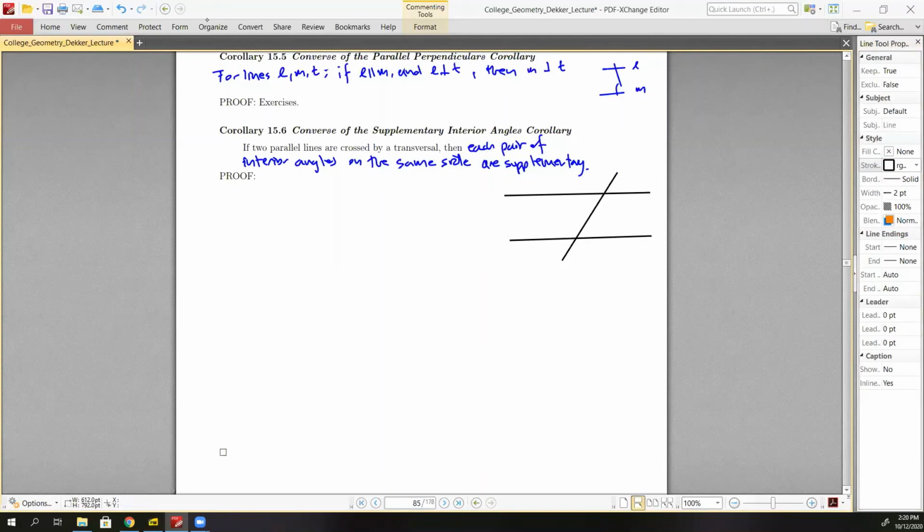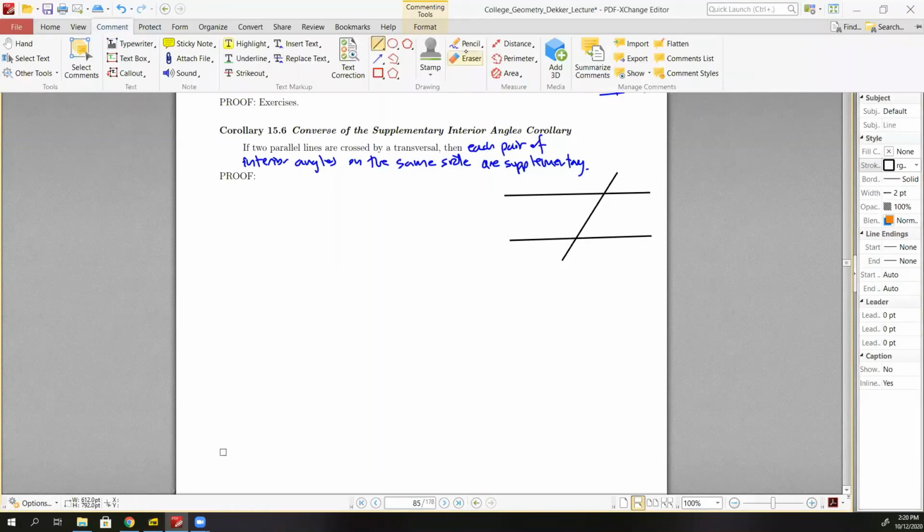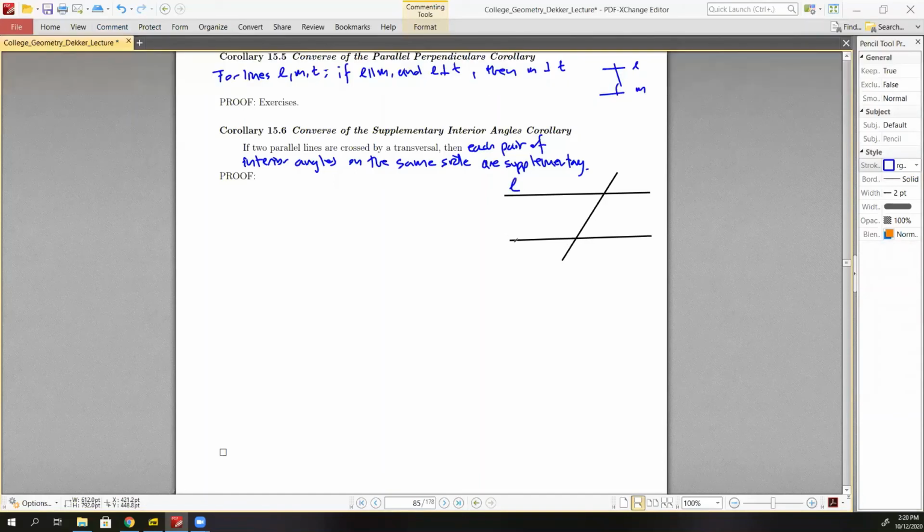We can call it T, that'd be fine. So we want to show that the sum of two interior angles on the same side of the transversal are supplementary. So let's start off with what we're given, and that's two parallel lines. L is parallel to M. That's what we start off with.